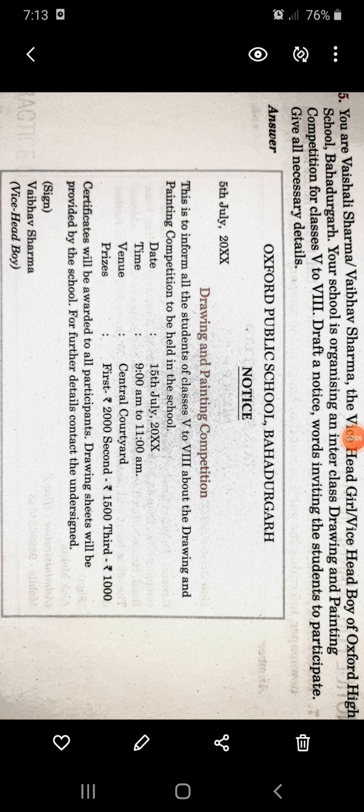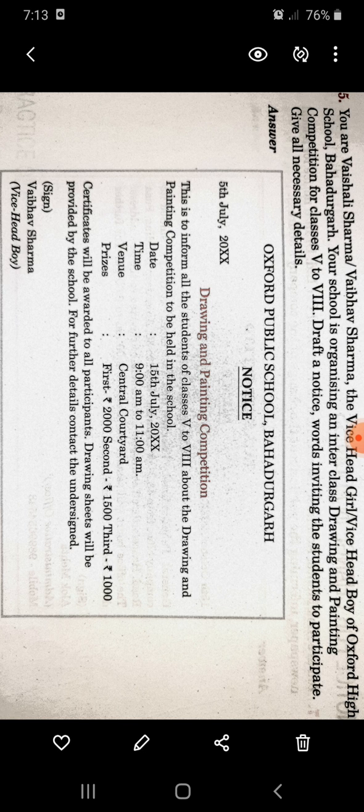Yesterday in our grammar class, we started section C, notice making. Notice plays a very vital and important role in school life, in college, in university, or in a public official office, because a notice is a piece of information given to a large group of people. We inform them about an event or a program that is scheduled for some time in the future. That's why notice plays a very important role.